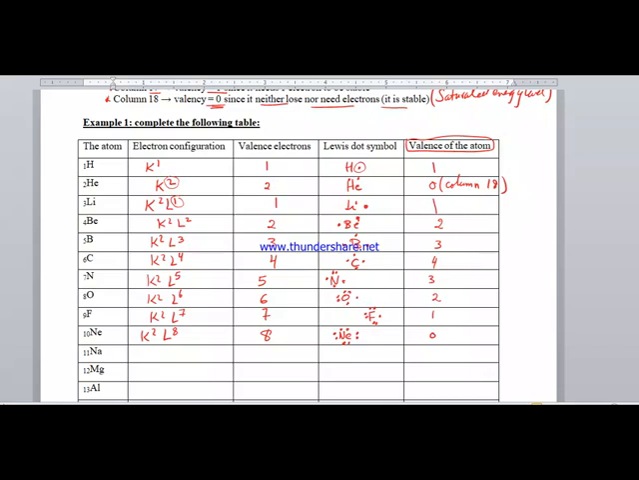Oxygen has 2 unpaired electrons, valence is 2. Fluorine has only 1 unpaired electron, valence is 1. And neon has no single or unpaired electron, so the valence of neon is equal to 0. You can complete the table by yourself for the other elements.